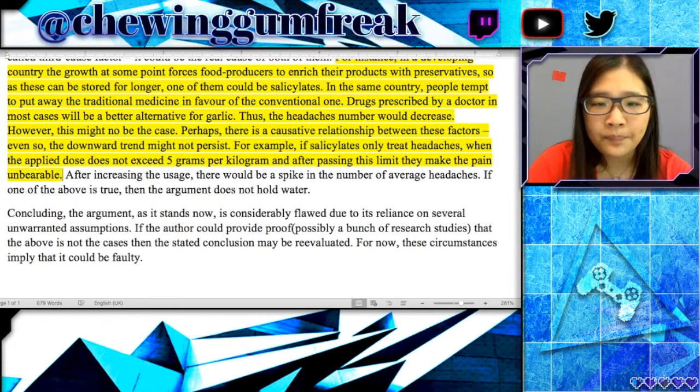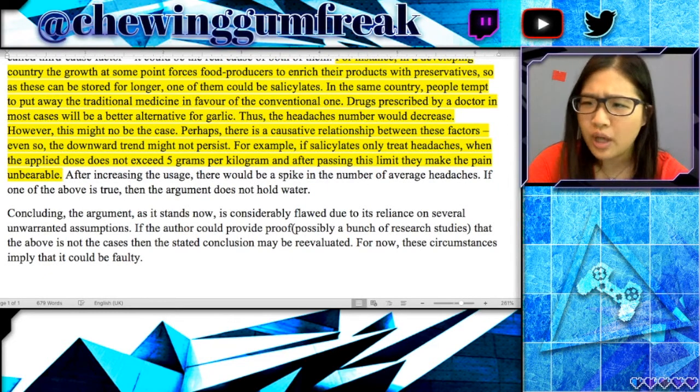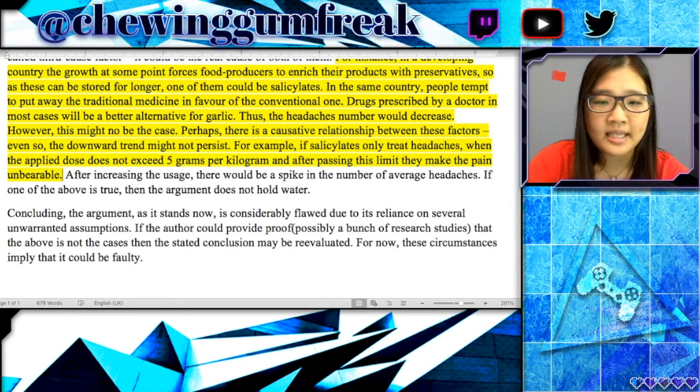So here, the second sentence: if the author could provide proof, possibly a bunch of research studies. Number one, I would not say "a bunch of," I would say "many" or "a variety of," to sound a little bit more professional. "That the above is not the case, then the stated conclusion may be re-evaluated." I think that's fair.